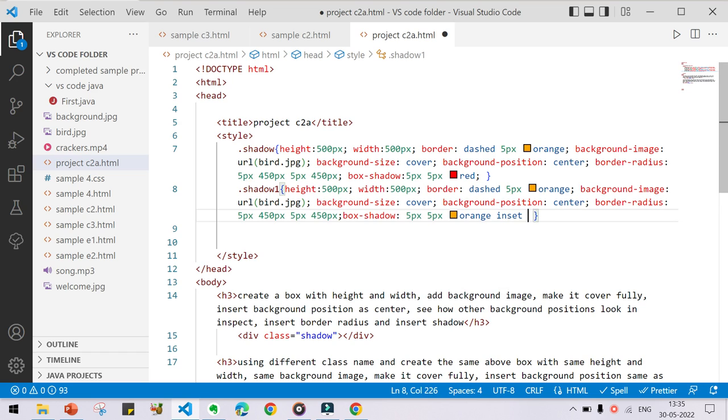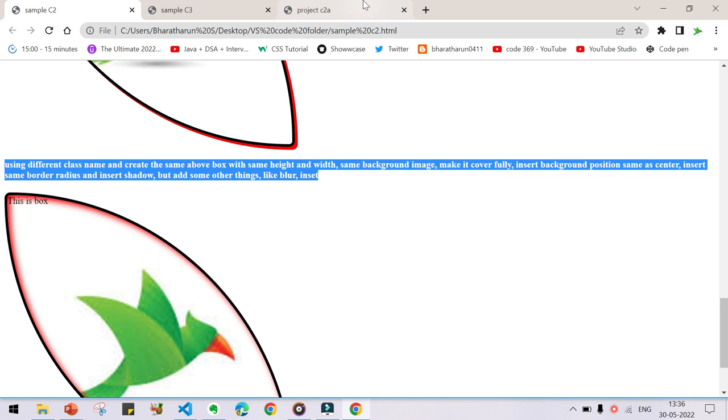And another thing which we are going to give is blur. That also you will be giving in pixels only. Let us give 10 pixel. Give a semicolon here at the end. Now press Ctrl S and go back and reload.